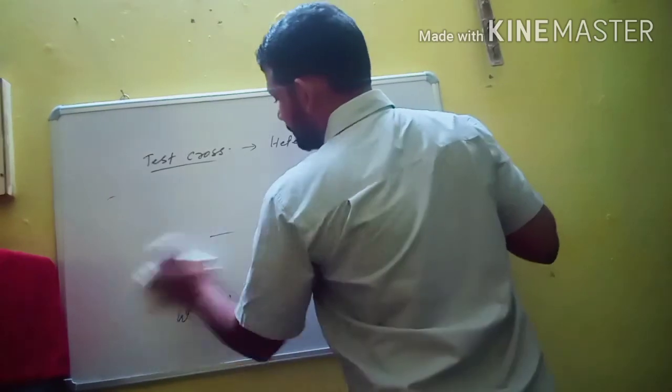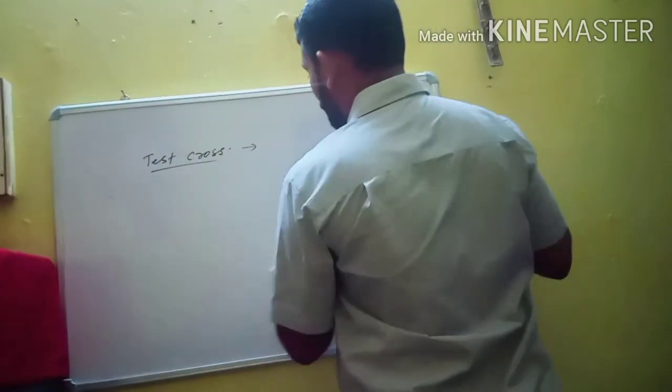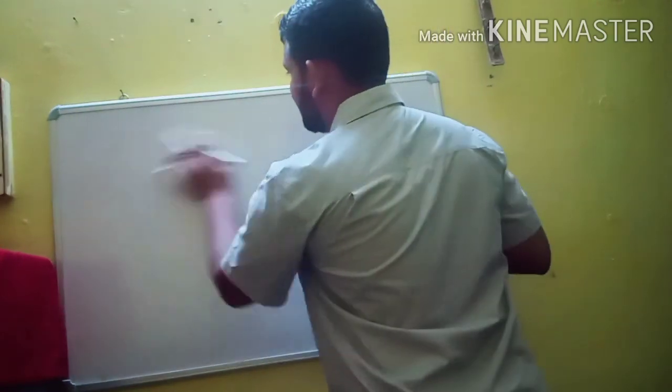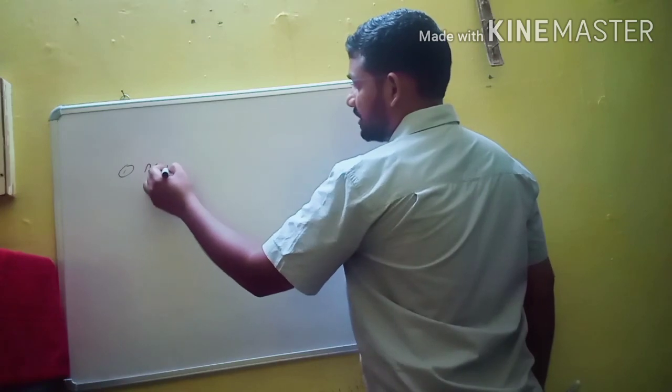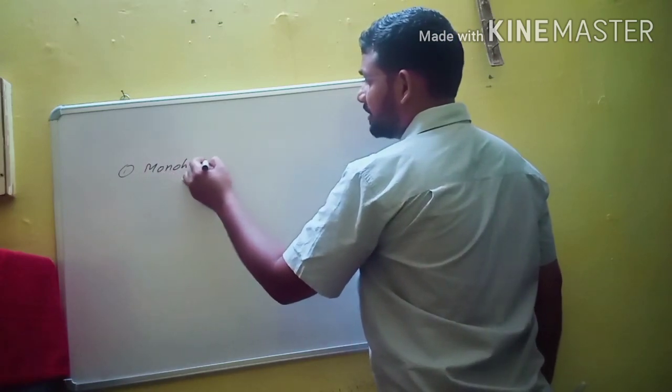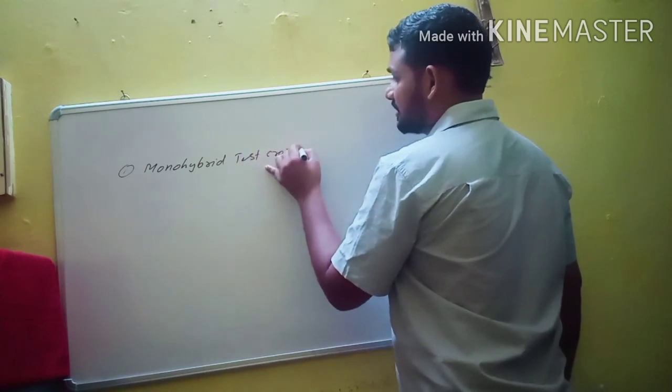And test cross is usually of three types: monohybrid test cross, dihybrid test cross, and trihybrid test cross. First one is monohybrid test cross. In test cross, the definition is common.